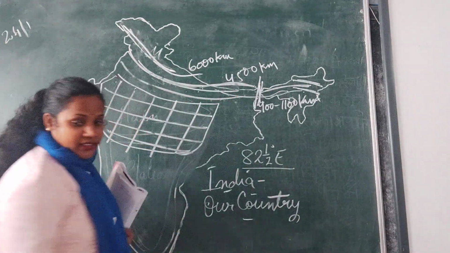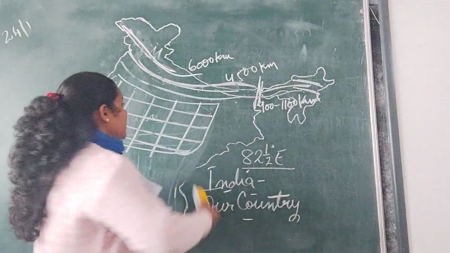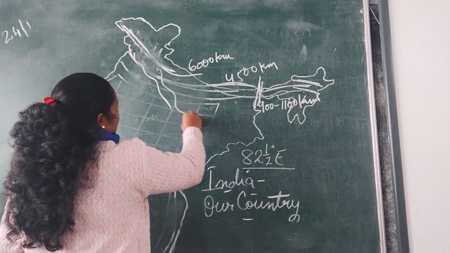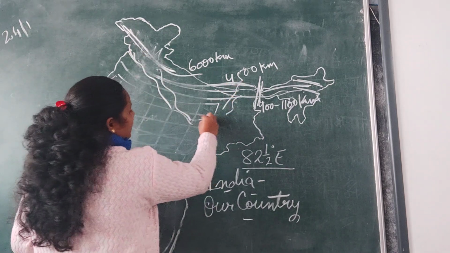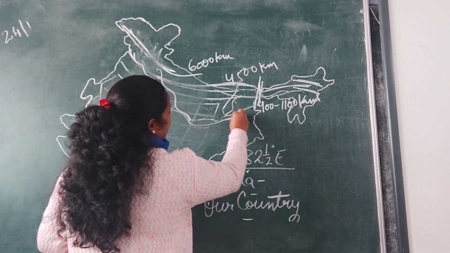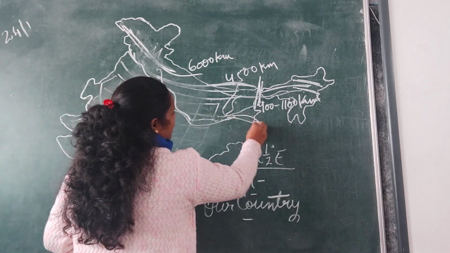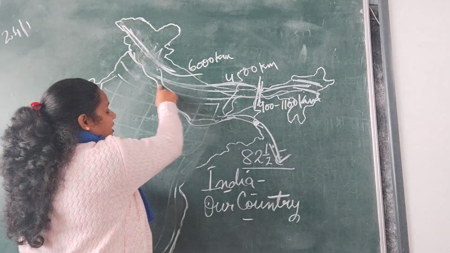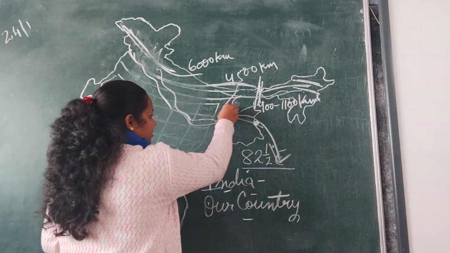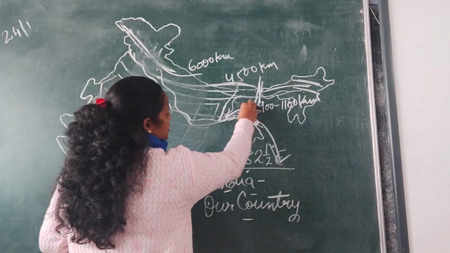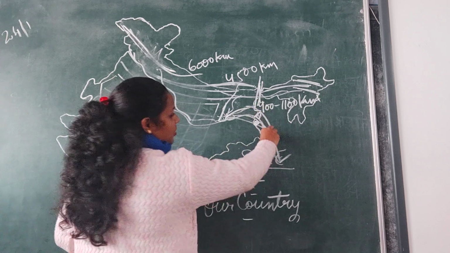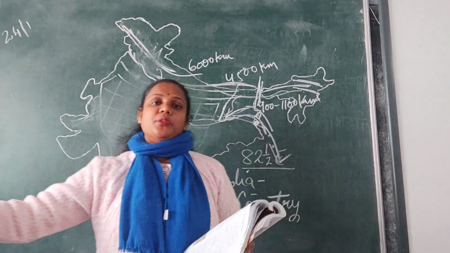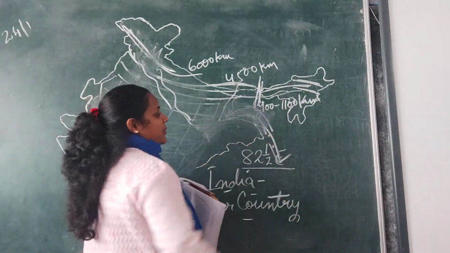Now if I say here that the Ganga river is flowing here, okay, it is met by the Brahmaputra river here, and then they both join together and mix together before falling into the Bay of Bengal. So before falling into the Bay of Bengal, Ganga and Brahmaputra meet and they create Sundarban Delta.